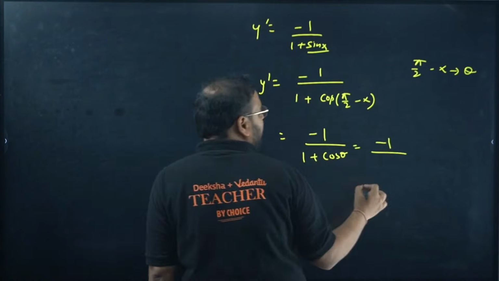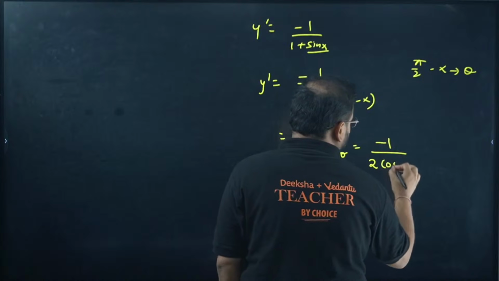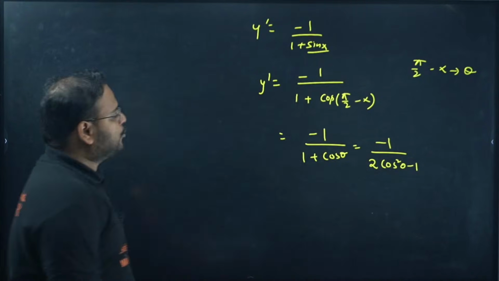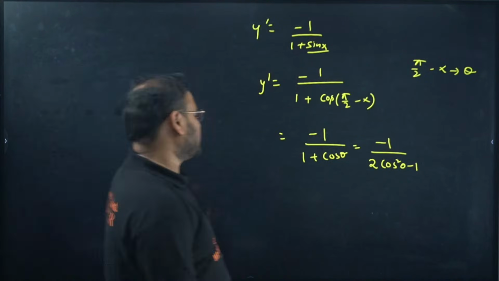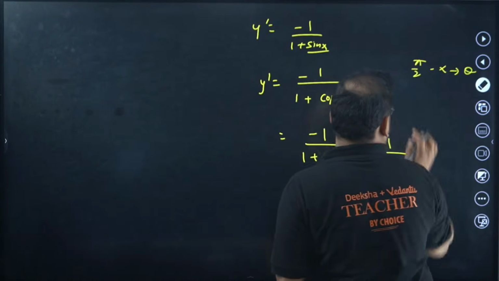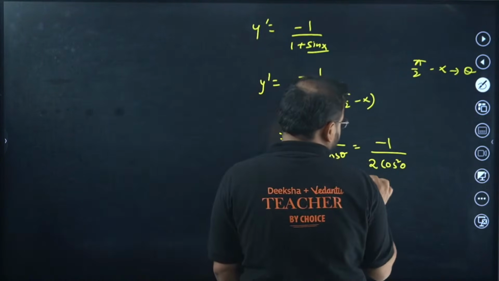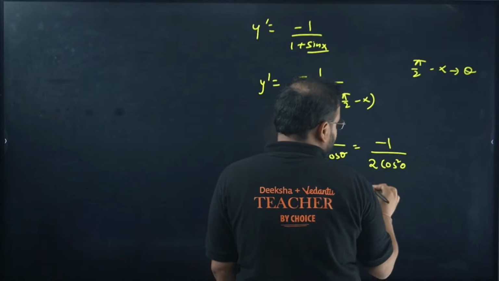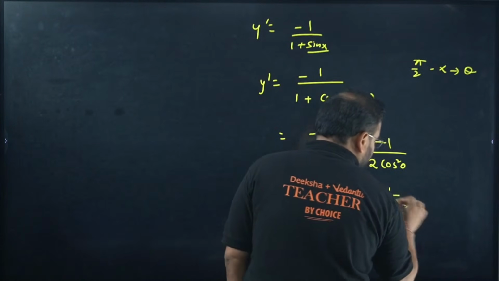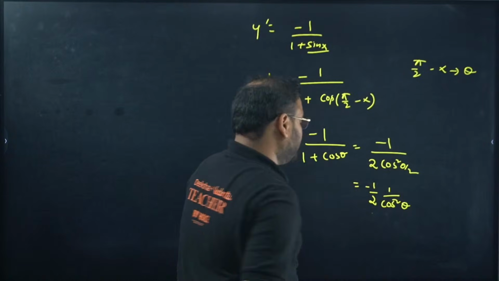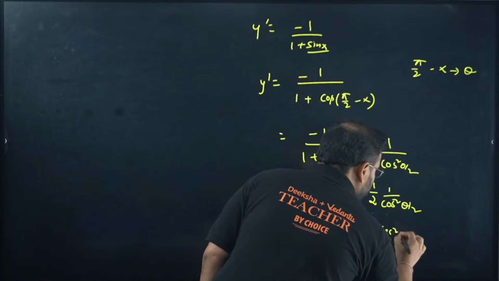This is the formula for this. If you remember, what is the formula? 1 plus cos theta is 2 cos square theta by 2. Sorry, my bad: the formula is cos theta equals 2 cos square theta by 2 minus 1. This minus 1 is already over here. It means that I get minus 1 by 2 constant outside, and this is 1 by cos square theta by 2. So it becomes minus 1 by 2 secant square theta by 2.